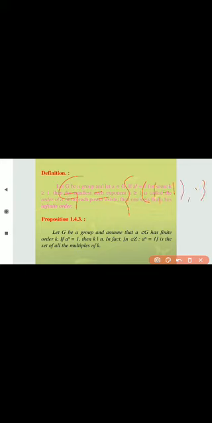For this we have to find the order of each element. 1 to the power 1 is equal to 1. (-1) to the power 1 is equal to -1, and (-1) squared is equal to 1. Here the order of 1 is 1, and the order of -1 is 2.